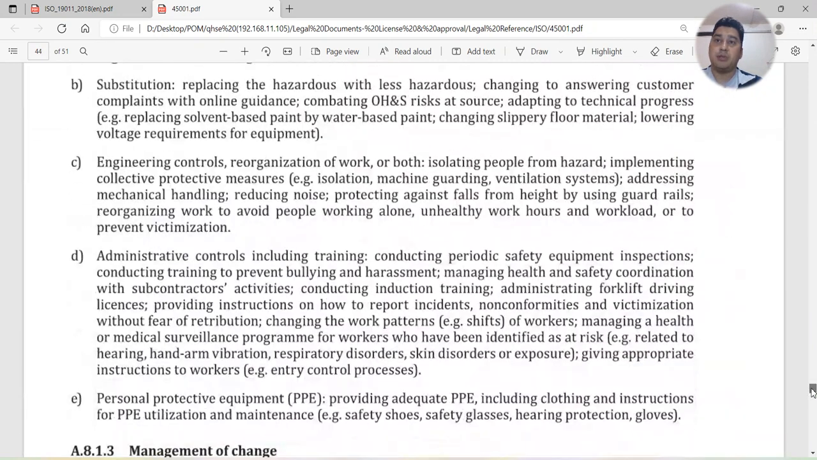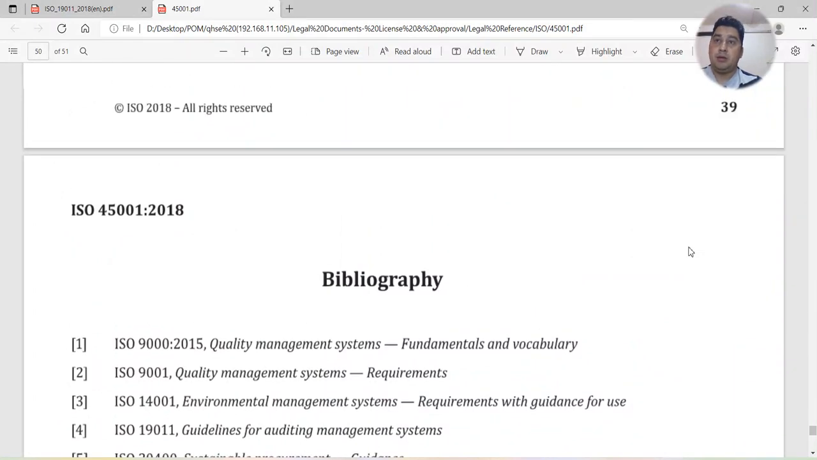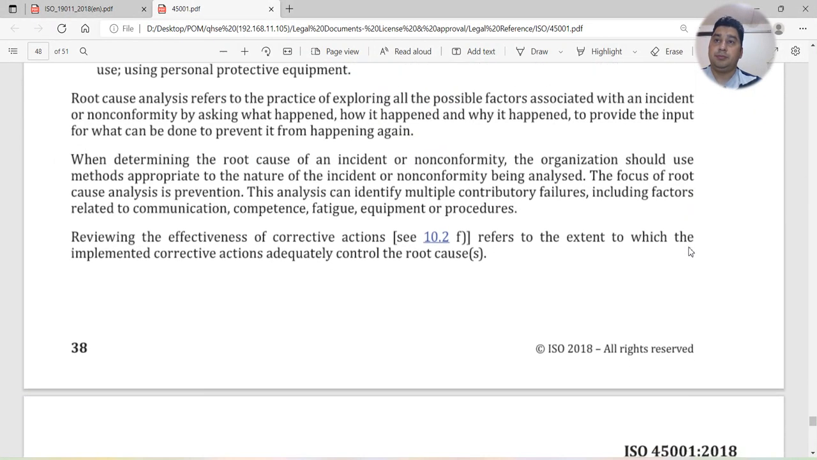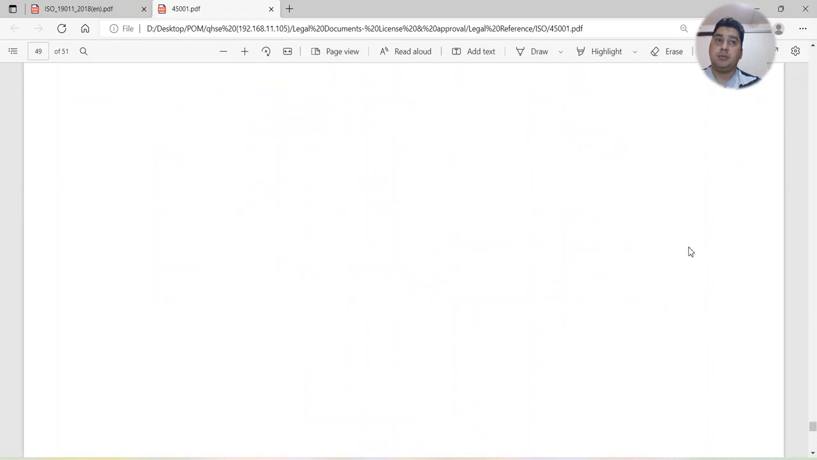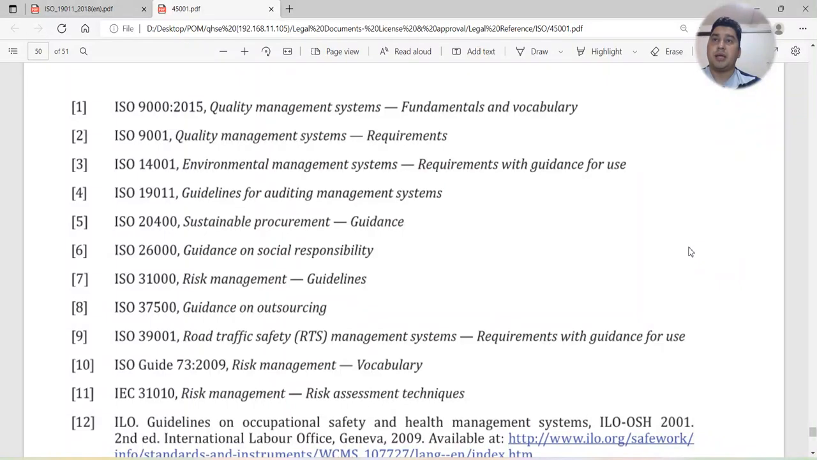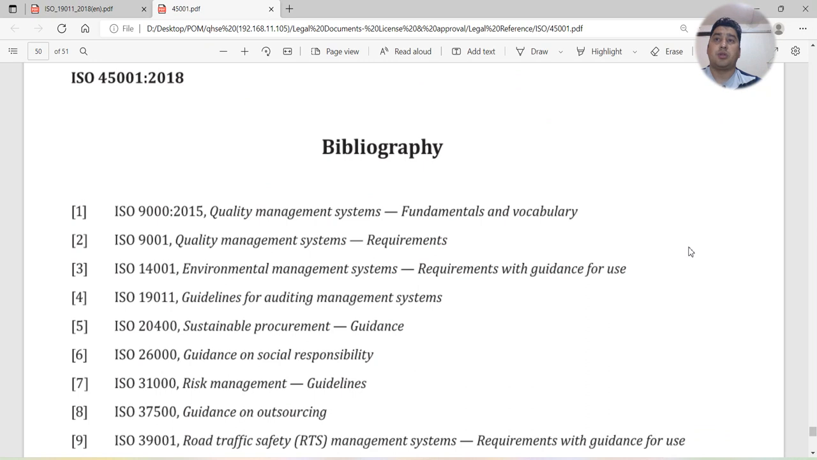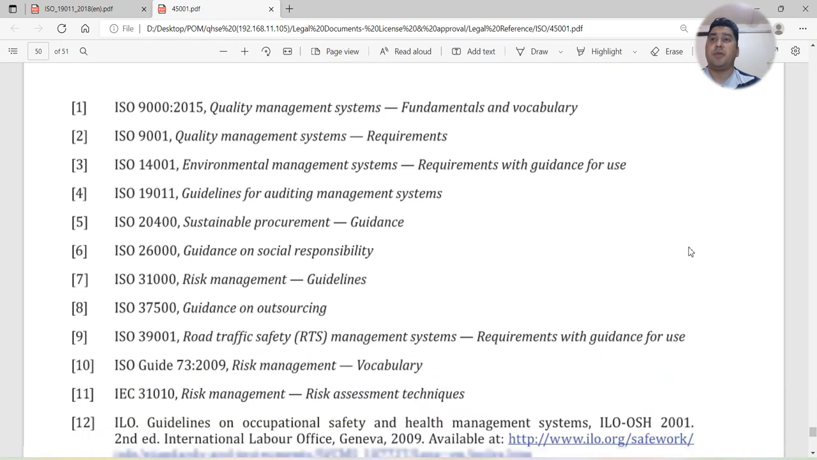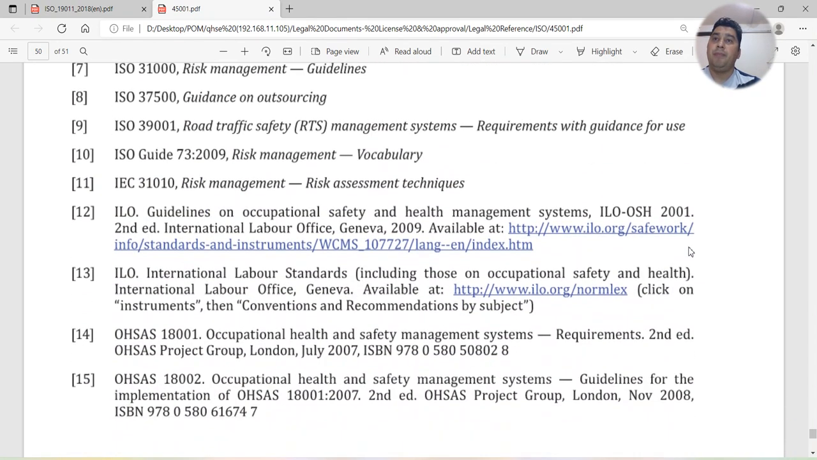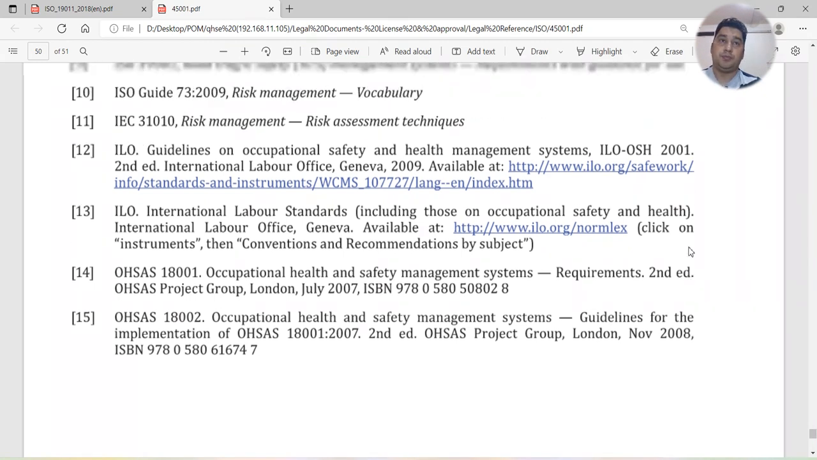Awareness, communication, clause number 7, it is explained in a more detailed way. And we have the bibliography. So what has been used in the bibliography here? Like ISO 9001:2015 quality management system, road traffic safety, the ILO, International Labour Organization, OHSAS 18001 occupational health and safety management system, which is the old one.